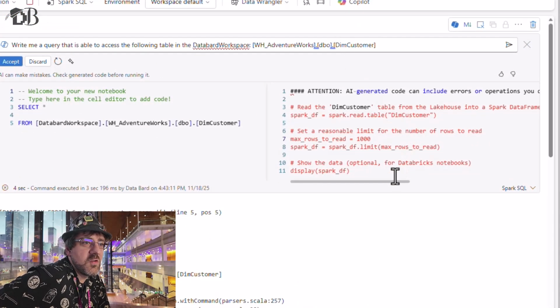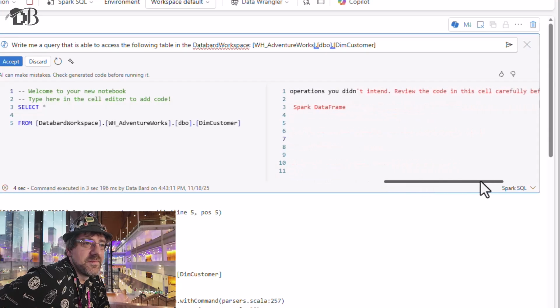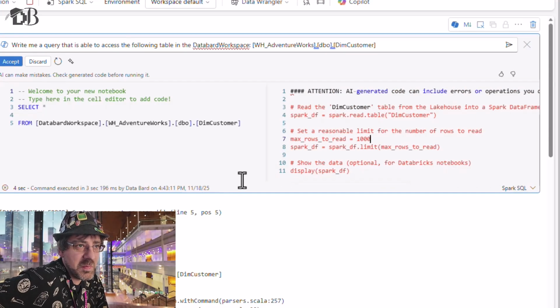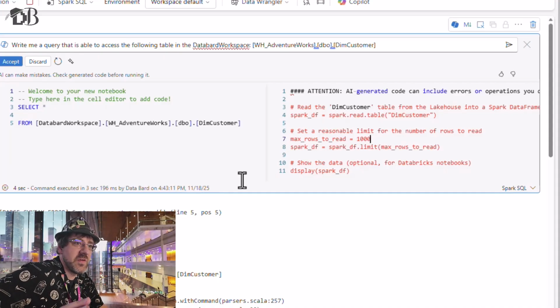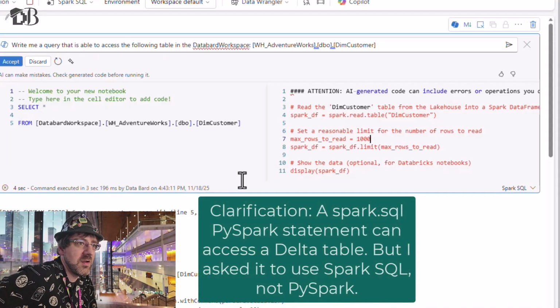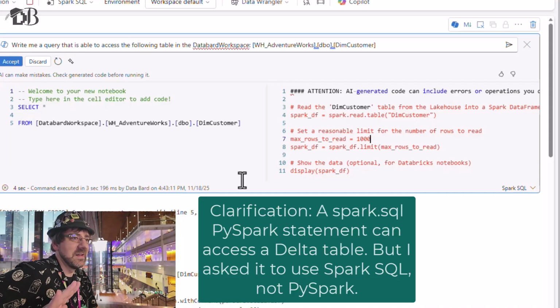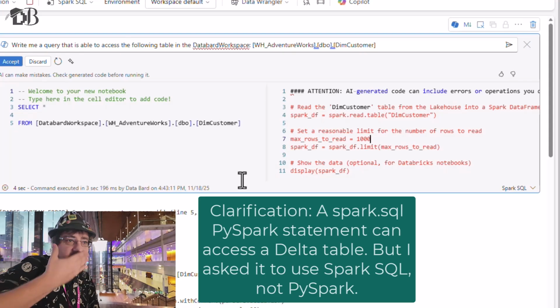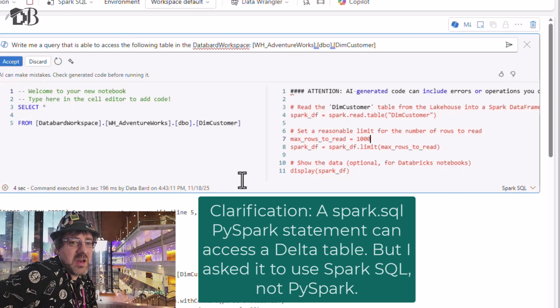Alright, so its initial response gave me something in PySpark, which I know I can technically do with PySpark. That would work just fine here. You could do Spark SQL. You should be able to write a query here as long as it's within context. But that's not exactly what we want, and especially Spark, in that case, would still be working with a lakehouse.